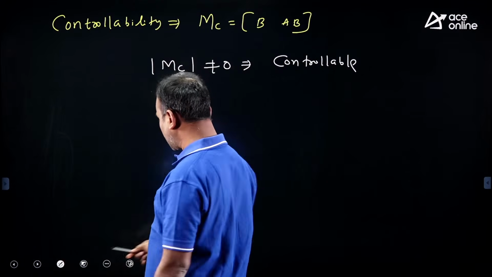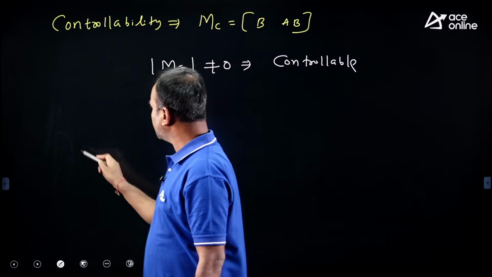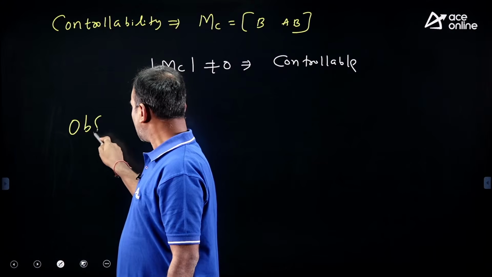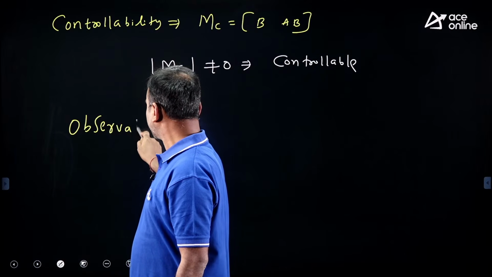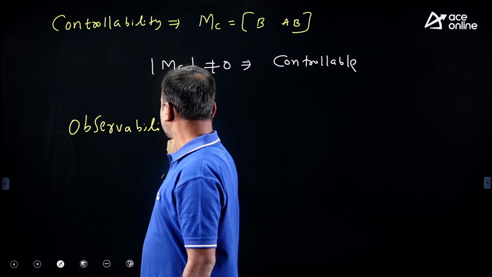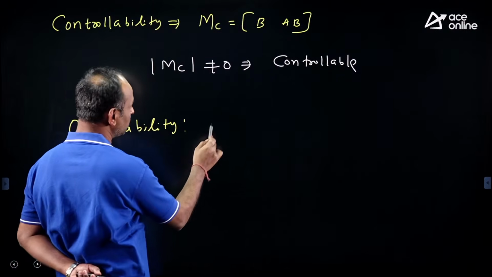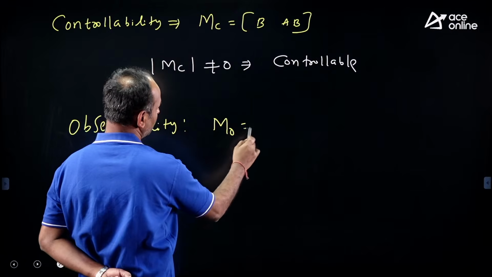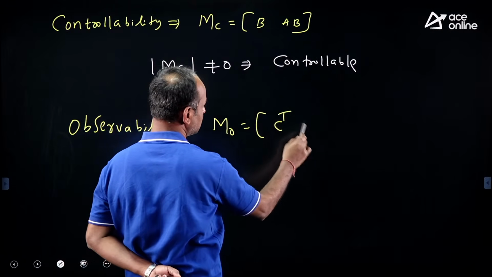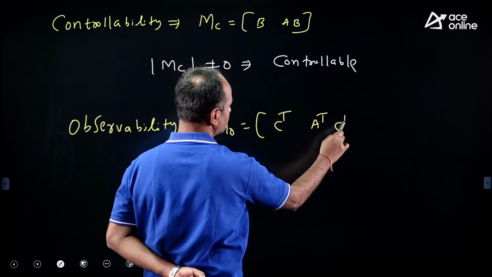Now similarly we need to write the observability. What is the formula for observability? Come on, just recall. Mo equal to [C transpose, A transpose C transpose].